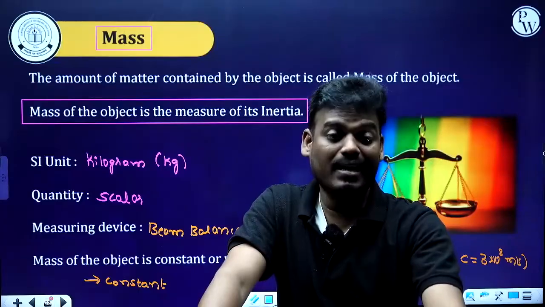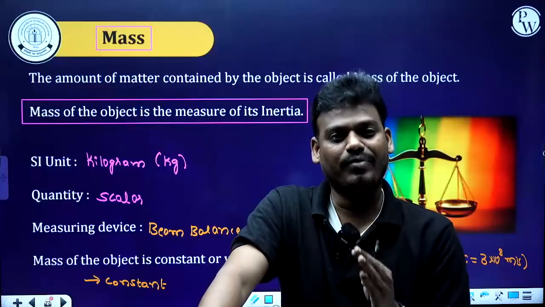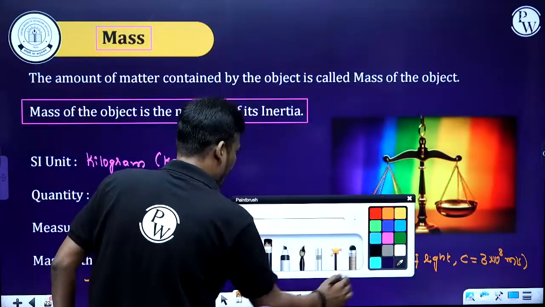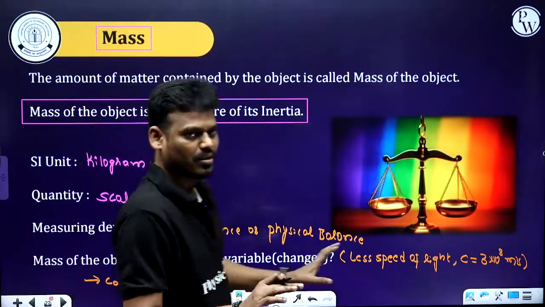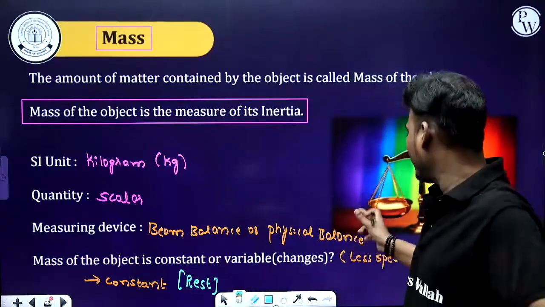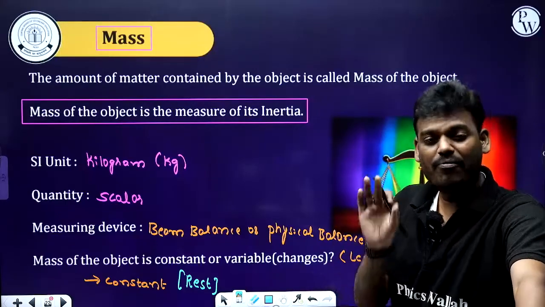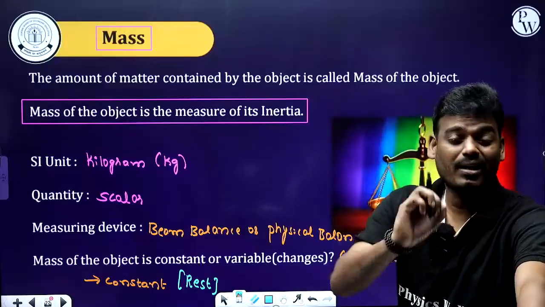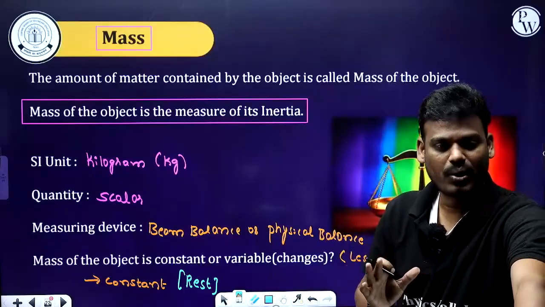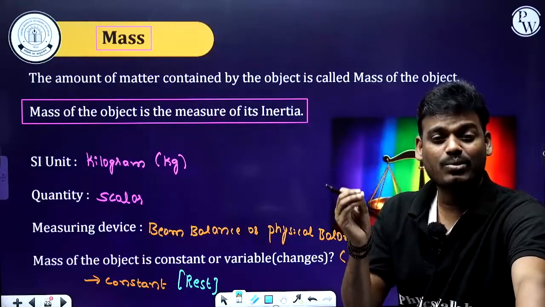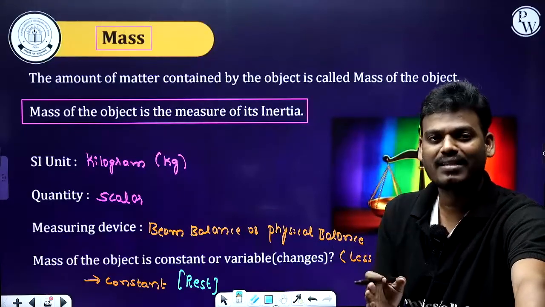Okay, and here the condition is if the speed of the body is less than the speed of light, or in simple words, constant at rest. Okay, constant at rest. And what about, sir, if the body is moving with more than the speed of light? It is not possible. If so, the mass of the body is going to change under relativistic mechanics. That is given by m naught divided by the square root of 1 minus v square divided by c square. Now, in the 9th class, this is not required.